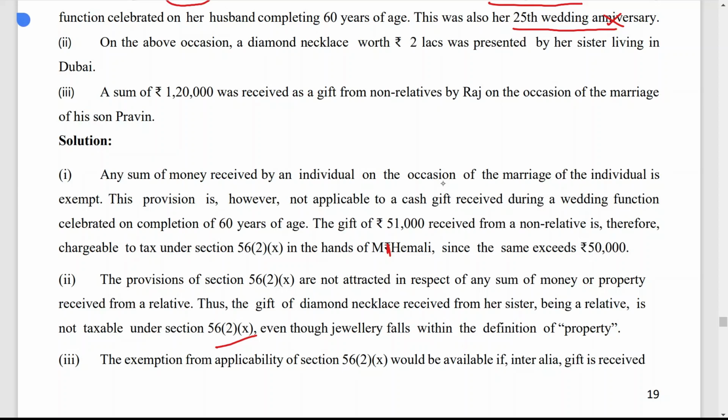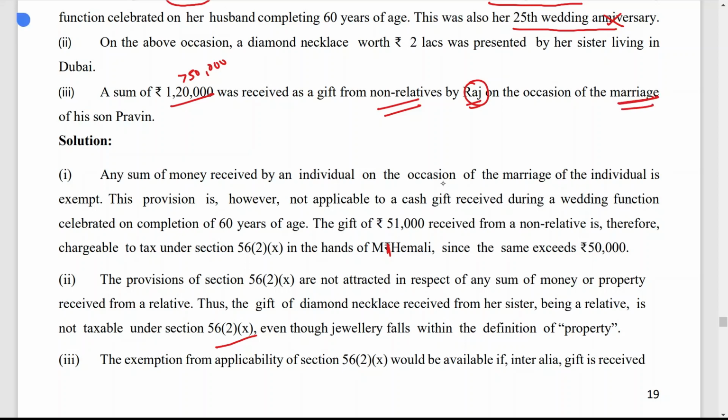A sum of rupees 1,20,000 was received as a gift from non-relatives by Raj on the occasion of the marriage of his son Praveen. So now here, 1,20,000 means the amount is more than 50,000. Okay, one condition is satisfied. The gift is received from non-relatives also, by Raj on the occasion of the marriage of his son Praveen. So now, is it taxable for Raj or not? It is a function of marriage also.